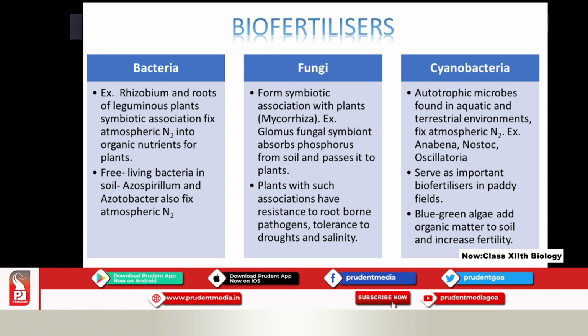The last one is the cyanobacteria. These are autotrophic microbes, which you studied in 11th standard. In aquatic and terrestrial environments, they fix nitrogen. Examples are Anabaena, Nostoc and Oscillatoria, which you should remember. These serve as important biofertilizers in paddy fields. Cyanobacteria, the blue-green algae, add organic matter to soil and increase fertility. This is very, very important.